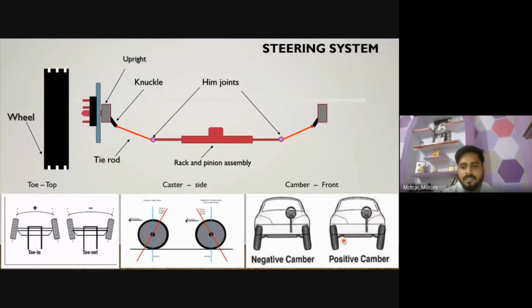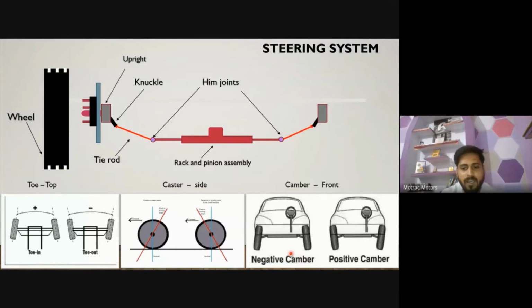So I prefer some positive camber in commercial vehicles. While loading the vehicle, it will become straight. When I load the vehicle, a force comes, some amount of weight comes on the vehicle, so automatically the upper part comes inside and my camber will be 0.